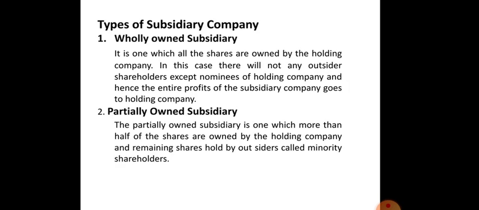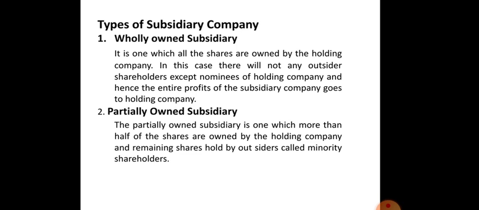Now these are the types of subsidiary companies: the wholly owned subsidiary and the partially owned subsidiary. Wholly owned subsidiary is one in which all the shares are owned by the holding company. In this case there will not be any outside shareholders except nominees of the holding company, and hence the entire profits of the subsidiary company go to the holding company.